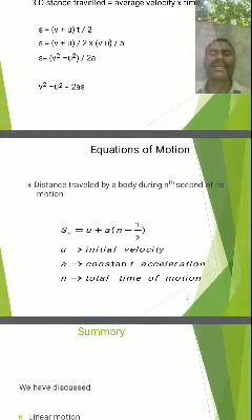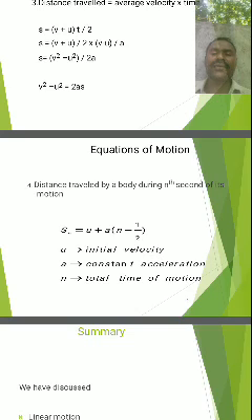And the fourth equation: we can consider a body moving along the horizontal straight line, and the body covers a distance s. If the body covers a distance in the 1st second equal to s1, in the 2nd second equal to s2, in the 3rd second equal to s3, in this way the body covers a distance of sn in the nth second. That's why here sn is equal to u plus a into n minus half.